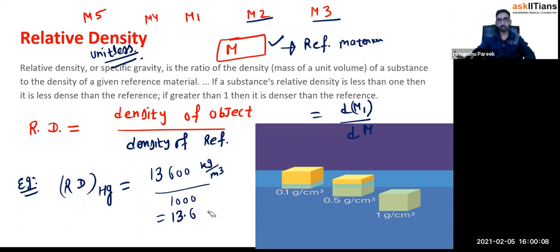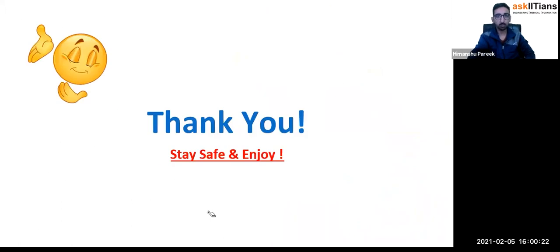I hope you have understood this idea of what relative density is. It's just to compare how heavy or how dense the object is with respect to the reference material. So select the reference material. It is also known as the specific gravity. So that was about the chapter called pressure. You have got a very good idea now about buoyancy and how to do the calculations. Now you must solve some questions because that would give you a better idea: how to solve the flotation questions, how much part sinks inside, floating, how much part is outside, and then you will be solving some Olympiad level questions.